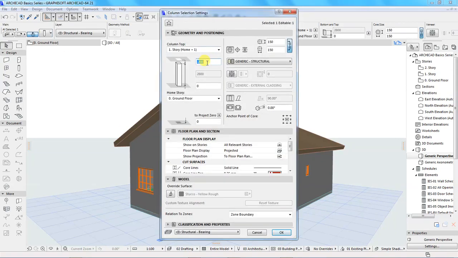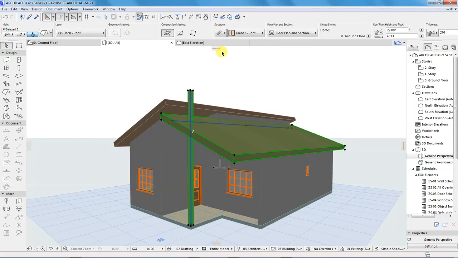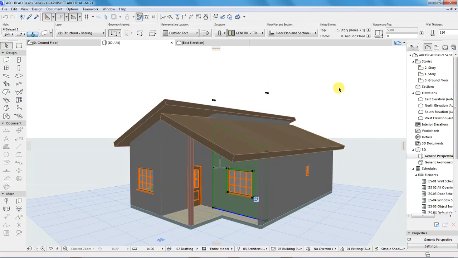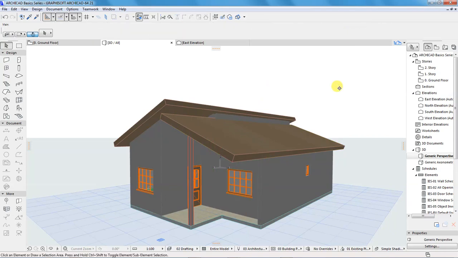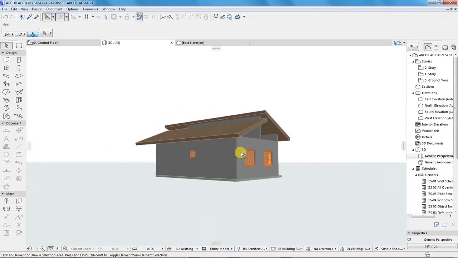Go to the settings dialog and put on top of that 2500, and select the wall, and up here trim elements, and that is trimmed. I'll orbit to the other side.